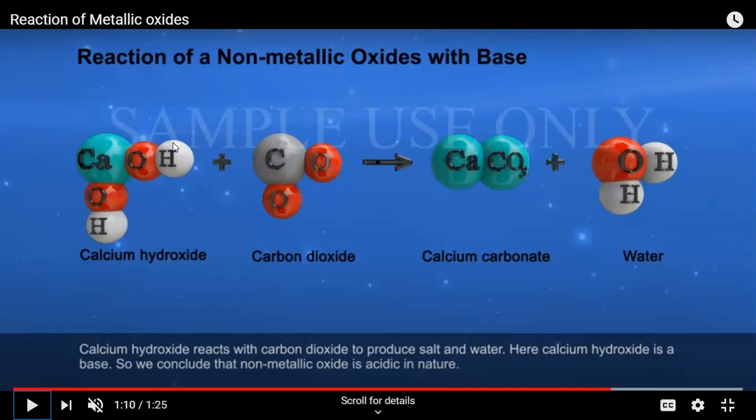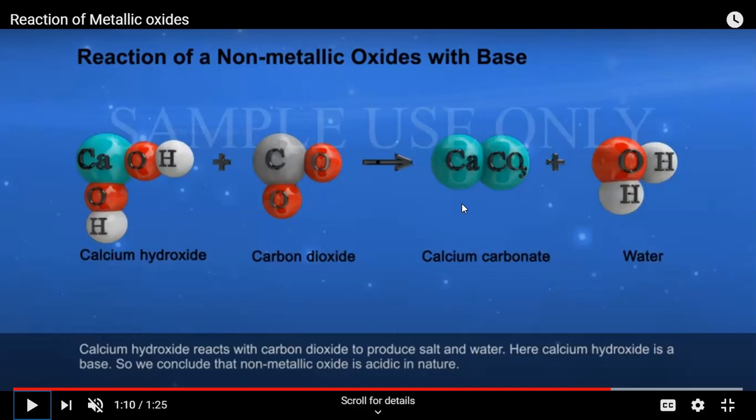Since I'm talking about hydroxide, it's a base. It will react with carbon dioxide, which is a non-metallic oxide, and it is acting as an acid for the reaction. So ultimately, it will lead to formation of white color calcium carbonate, which is again a salt, and water will be liberated in the reaction.